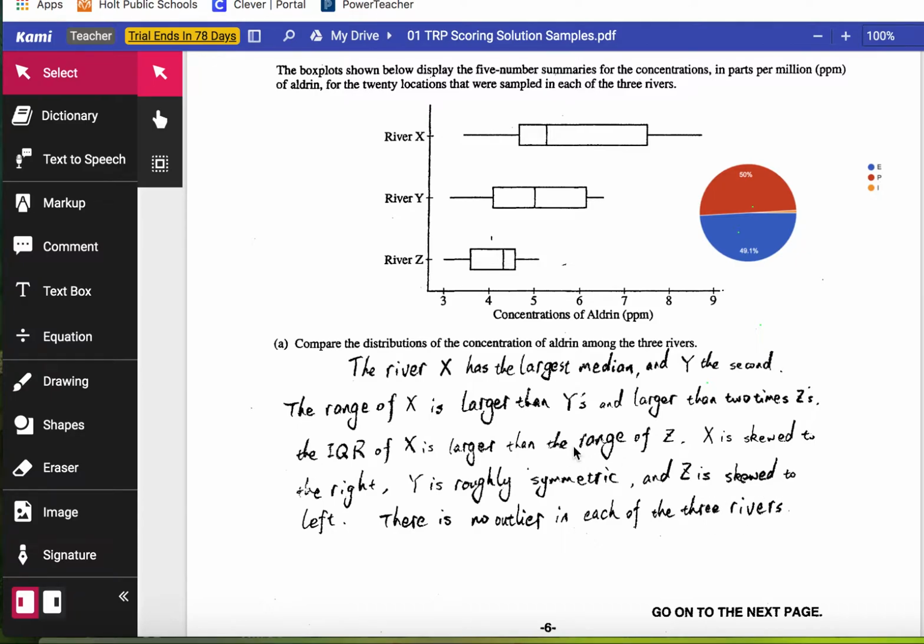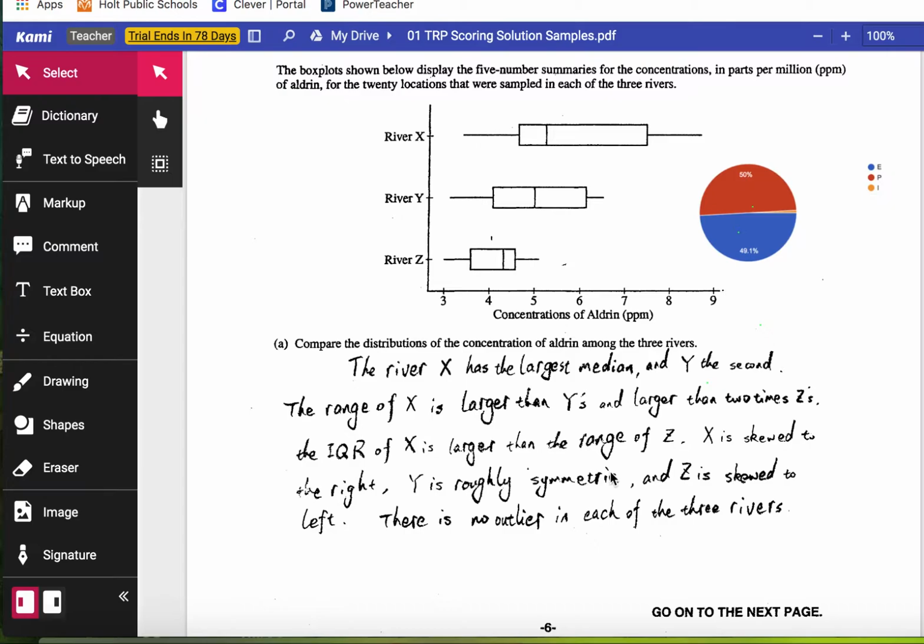So here's the question that we have to ask ourselves. Does it do center, shape, and spread? And the answer to that is yes. Is it something that we think is perfect? No, I think this kid could have done a better job in terms of answering this question, but they do everything they need to do when it says compare. Center, shape, spread, and they even do a sentence about outliers.